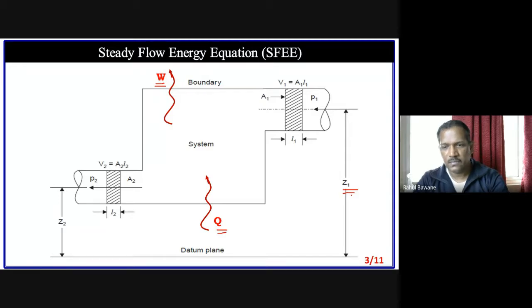As we said at the beginning, we are considering only potential energy, kinetic energy, and flow energy. There is a height difference, so we can say there is potential energy. The height at intake and the height at outlet are different, so there are different potential energies at intake and outlet. There are different velocities and pressures, so we can say there is different kinetic energy at inlet and outlet.